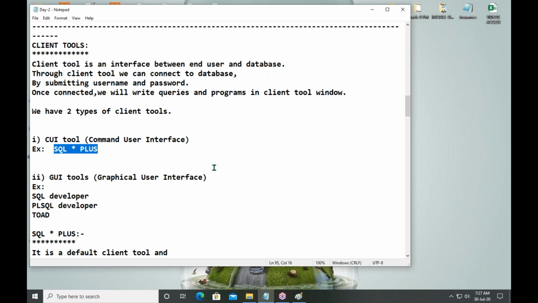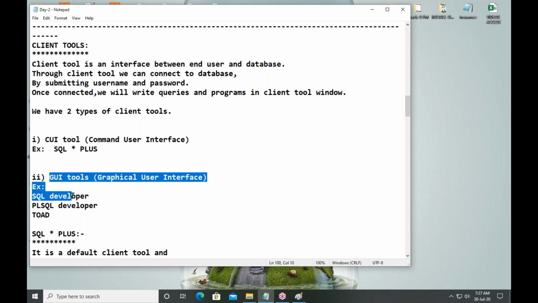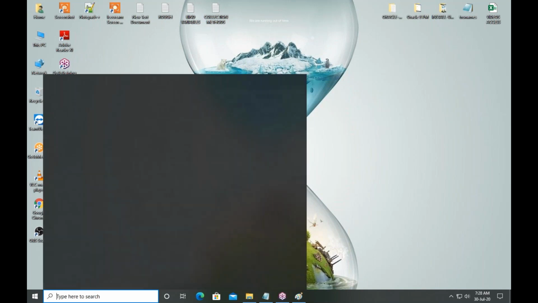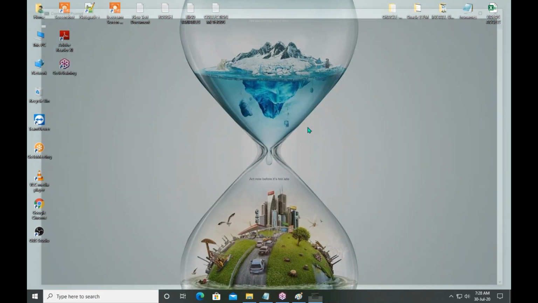Okay, how does it look? Listen carefully, guys. I am showing how to connect to the database through the CUI tool, and also how to connect through SQL Developer. I want to show you the difference between these two environments. First, SQL Plus. Go to the search window and open command prompt.